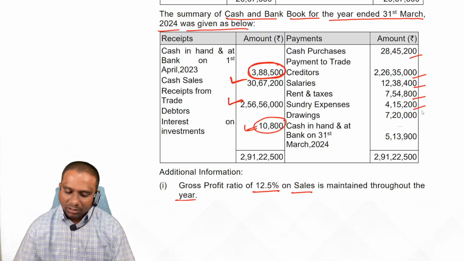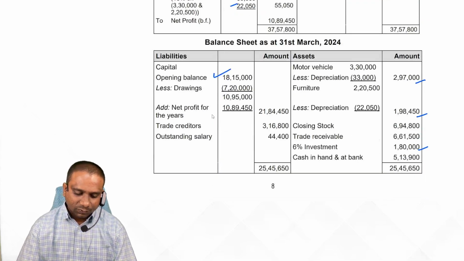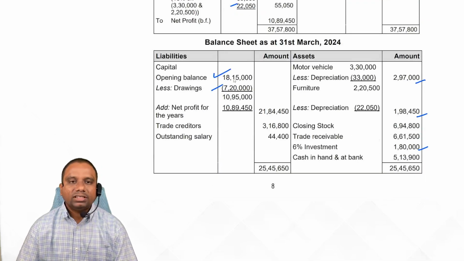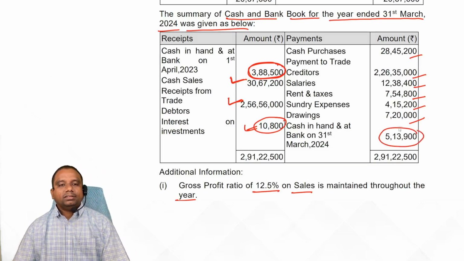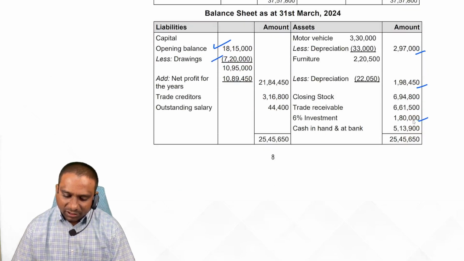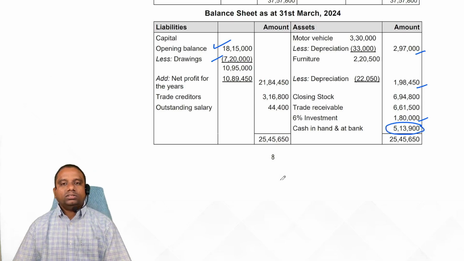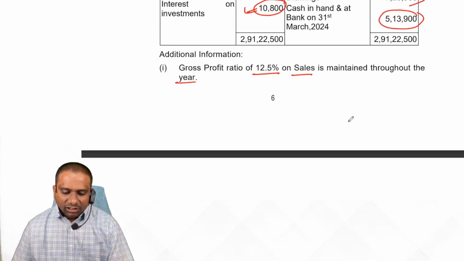No adjustment. Next, drawings. Deduct from capital. So drawings, deduct from capital, 7,20,000. Next one, closing balance of bank. Show it on the assets side of the balance sheet, 5,13,900. Over. Next one, additional information.